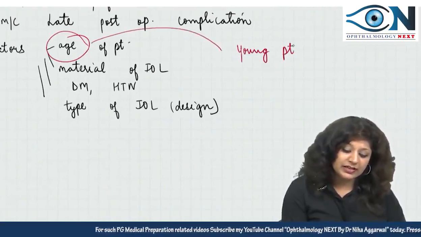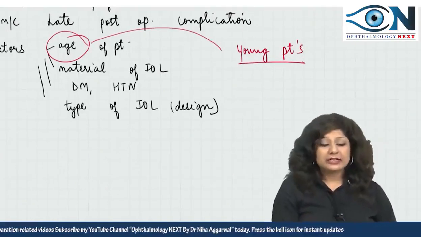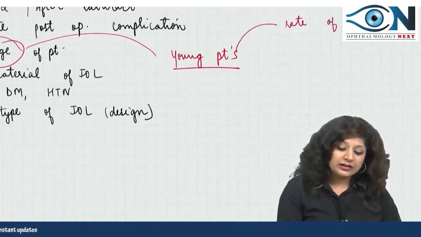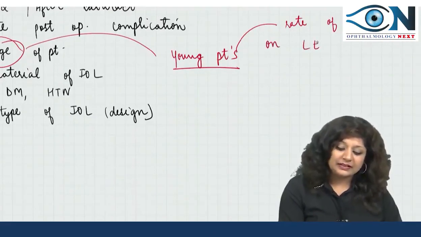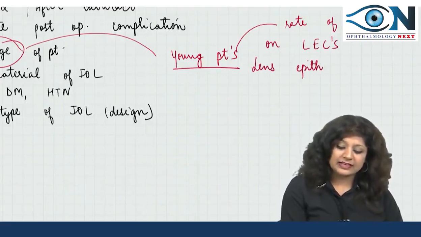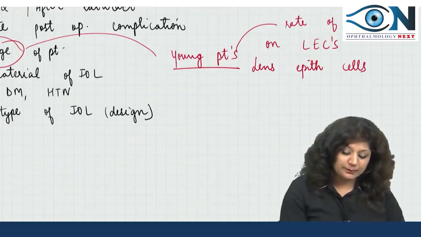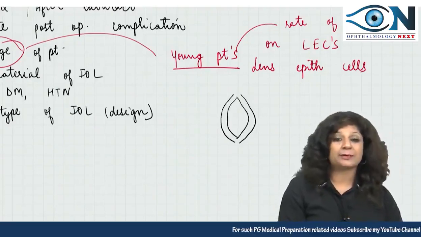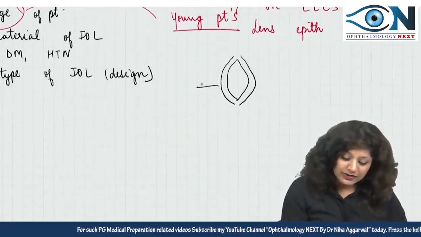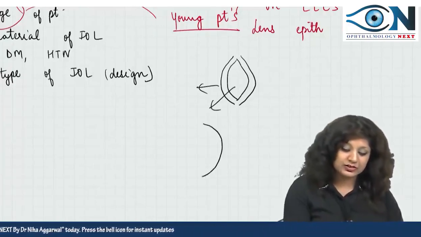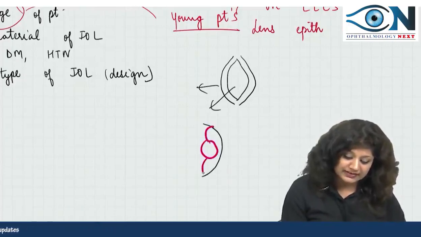It is very, very common in the young patients because in these young patients, the rate of proliferation of the lens epithelial cells, LECs meaning lens epithelial cells, is high. Now when you are operating on this lens, there is an anterior capsule and a posterior capsule also. We are removing the anterior capsule, we are removing the lens also, and we are leaving behind the posterior capsule on which we have to place this IOL.